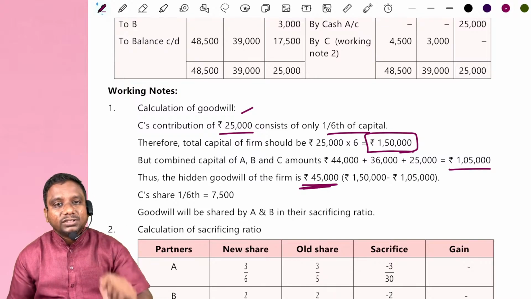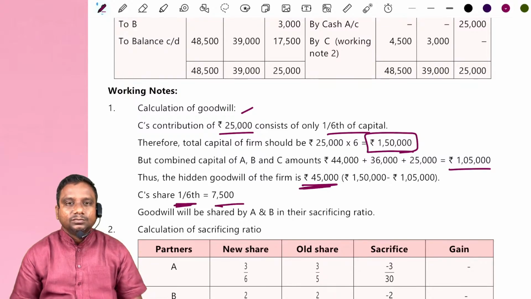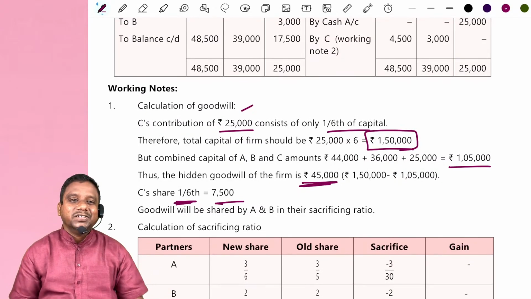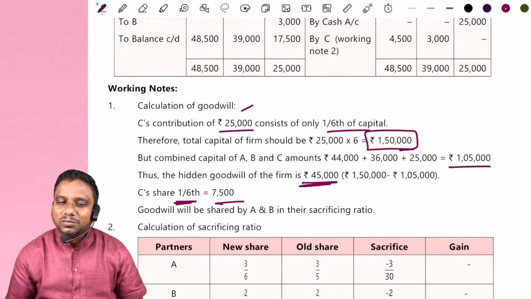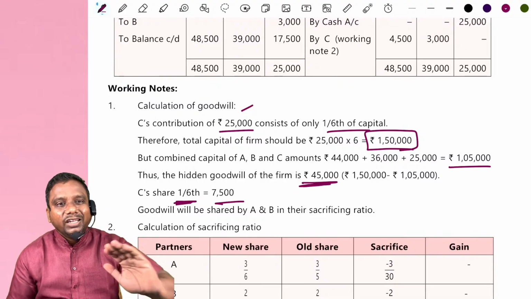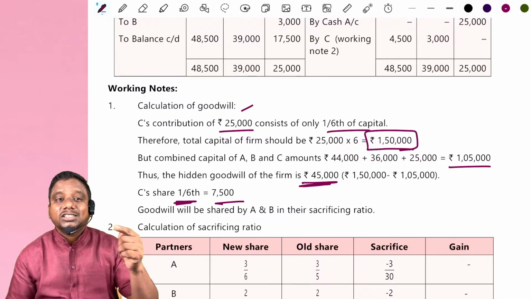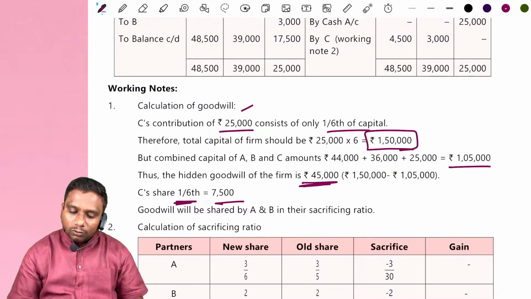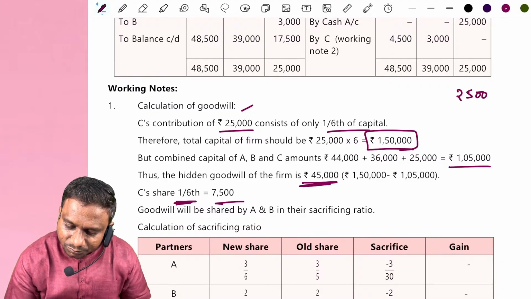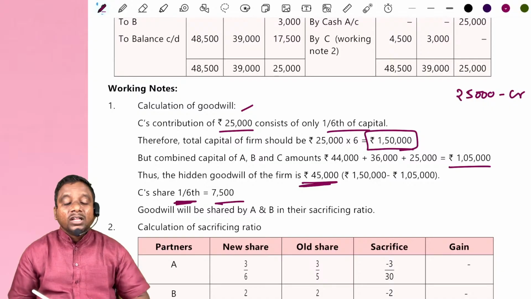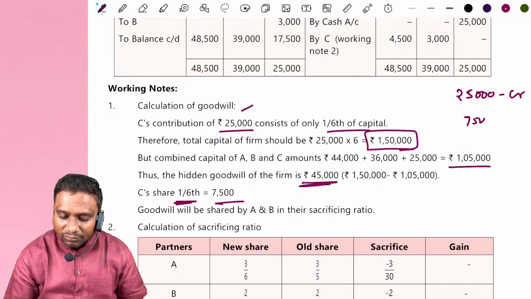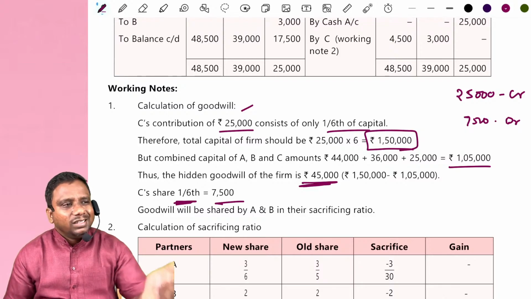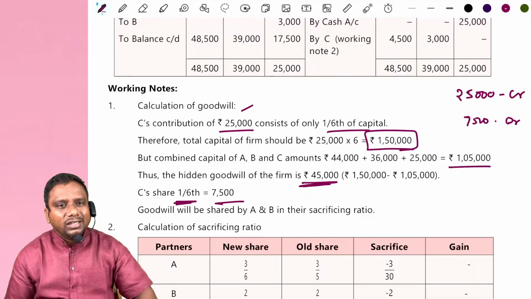Now what is the share of C? 1/6. Actually he has to bring 7,500 as goodwill, but he is unable to bring it. Even though, we record the same entry. What is that entry? Goodwill adjustment entry. New partner capital account debit to sacrificing partners' capital account. New partner brought how much? 25,000 credit. Now we are debiting his account how much? 7,500 debit. That's it.